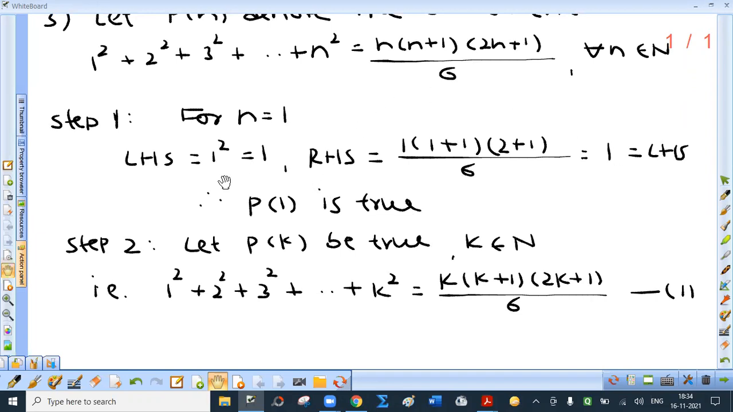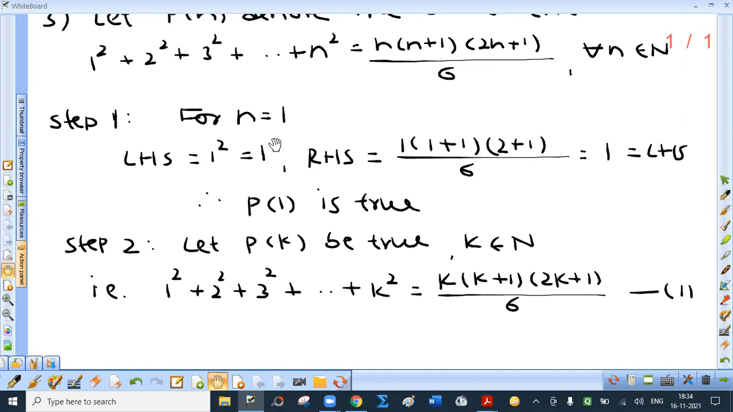If this sum is asked for 4 marks, 1 mark will be for this particular step, right from let P of n denote to this verification part. Step 2, let P of k be true for some k belonging to N. That is, replace every n by k. So 1 square plus 2 square plus 3 square up to k square is k into k plus 1 into 2k plus 1 upon 6. This is 1. So we have assumed that this is true.